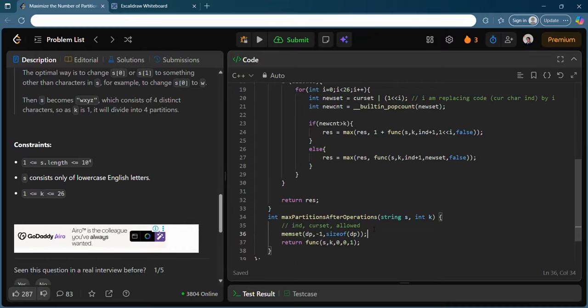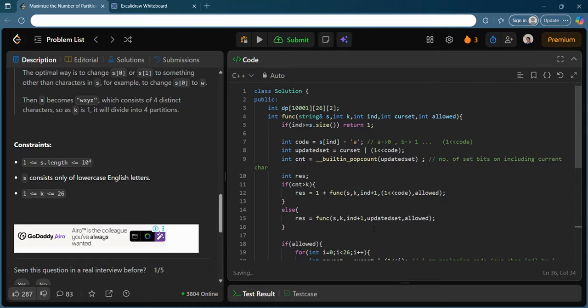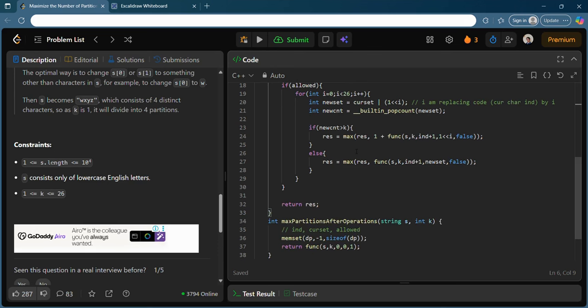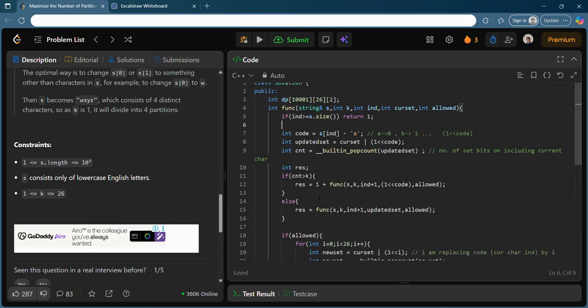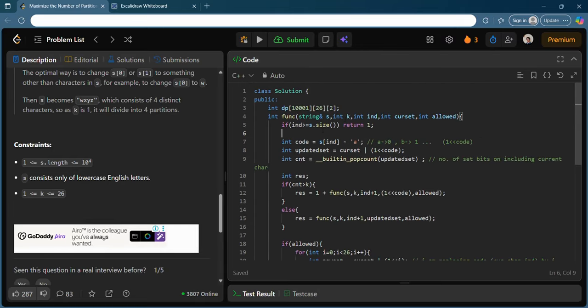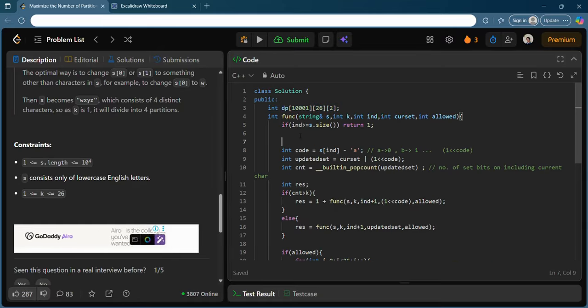I hope you know all these things. If you do not know basic recursion and memoization, then I will tell you, you are trying the wrong problem. This is definitely not for those who do not know basic recursion as well as memoization and caching. And if you are struggling with recursive DP at least, you can follow my DP playlist. You can go to my channel and definitely follow it. I will very soon add the next video for that also.